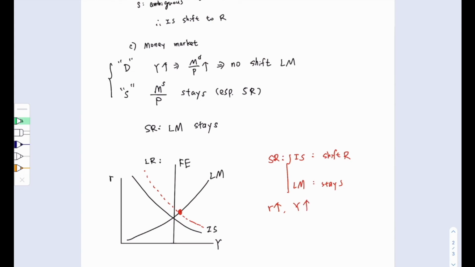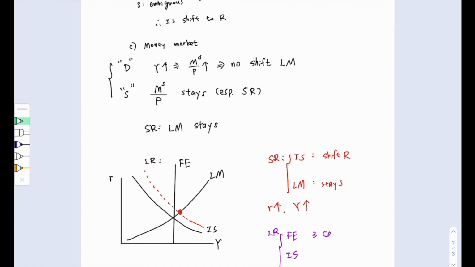How about in the long run? In the long run, we are focusing on the intersection of the full employment line and the IS curve, because eventually the LM curve needs to shift such that it will cross the intersection of the full employment line and IS curve. Because the shifting of the full employment line is ambiguous, we need to discuss it based on three cases.